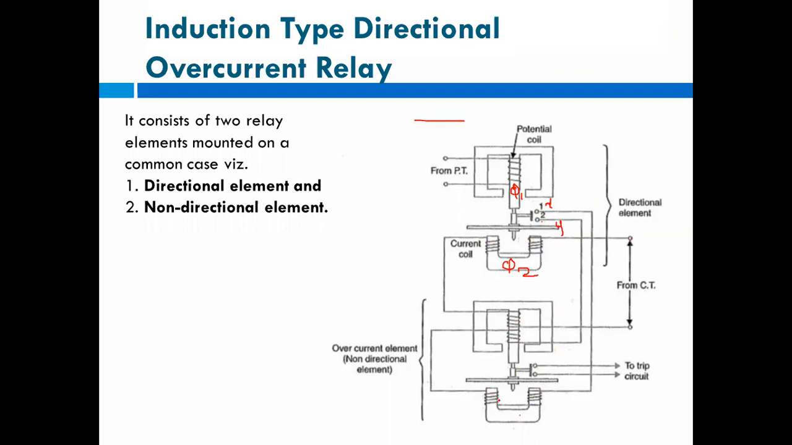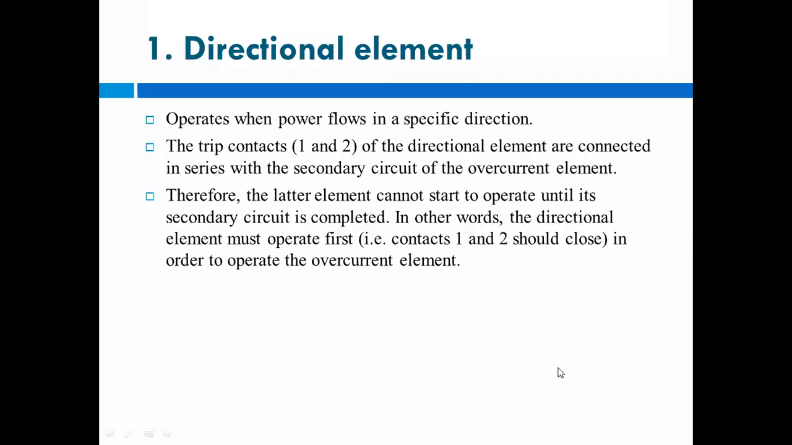But for operating the second coil, means to produce flux in the secondary, this contact should be closed. Then and only then will it produce the flux, and the contacts of this secondary circuit will be closed there to trip the circuit. So here, first we'll see the directional element.